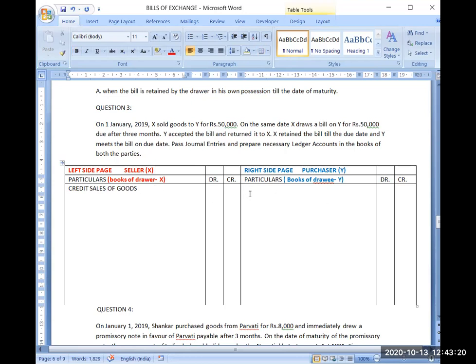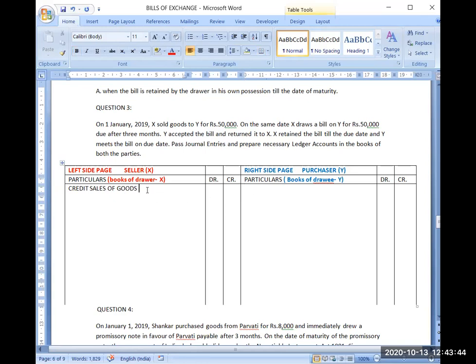And when I will be recording the transaction in books of accounts of Y, then I will be thinking from the point of view of Y only. Simply, when I'm writing a journal entry here, I will become X, and when I'm writing a journal entry here, I will become Y.